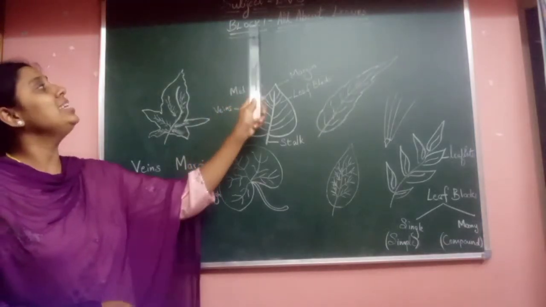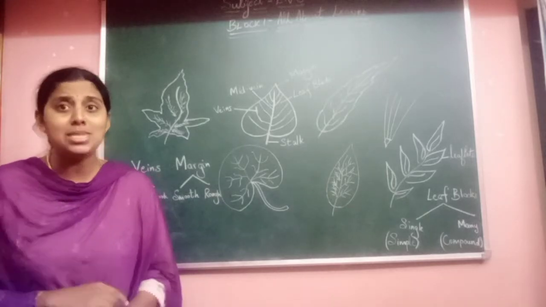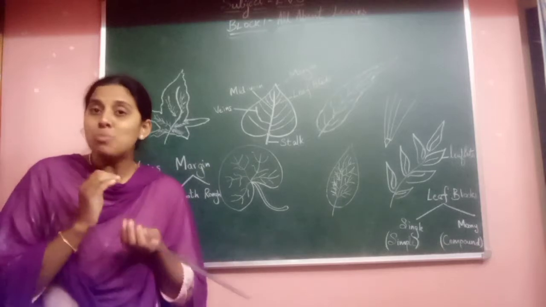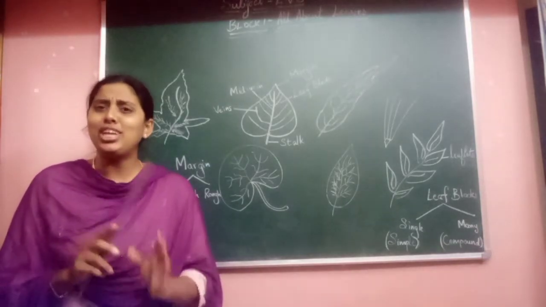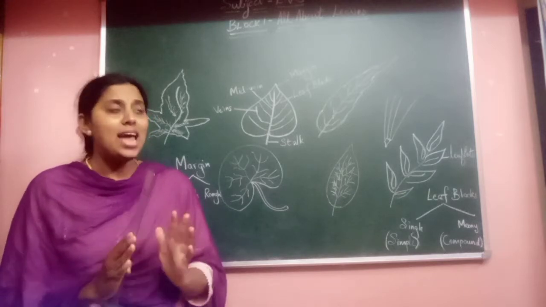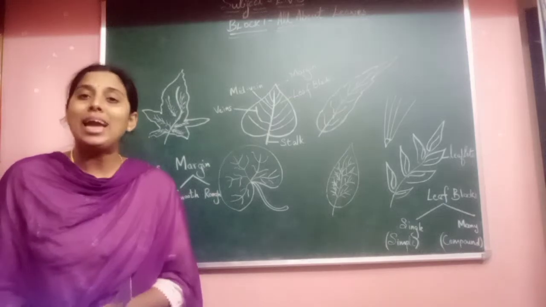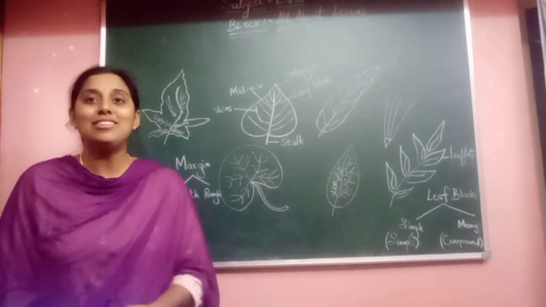This lesson is all about leaves. Children, have you observed leaves? In the trees, in the plants, in small shrubs, or in grasses, everywhere you can find leaves, the one common thing you find is that leaves are green in color, isn't it, kids?